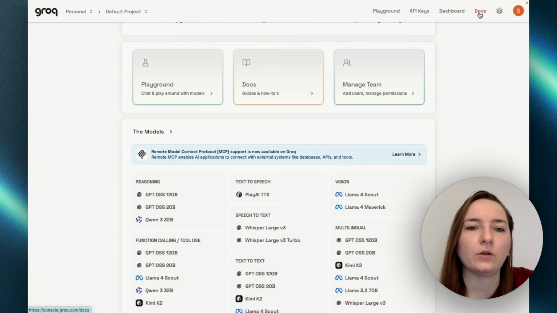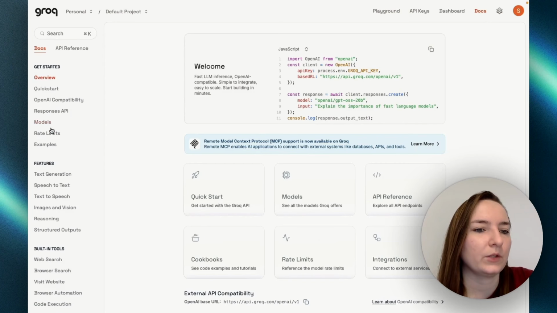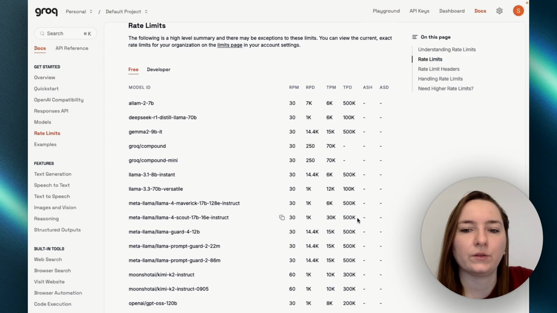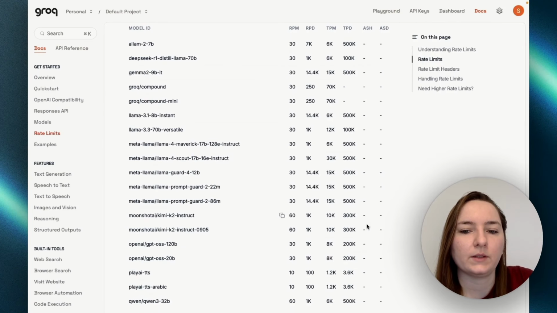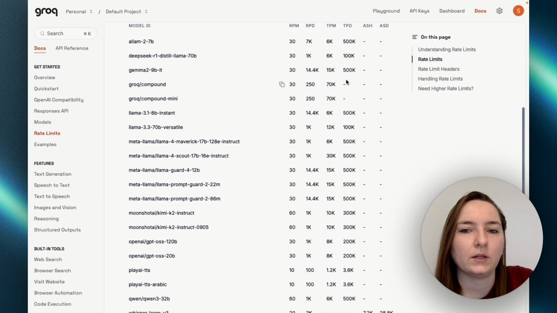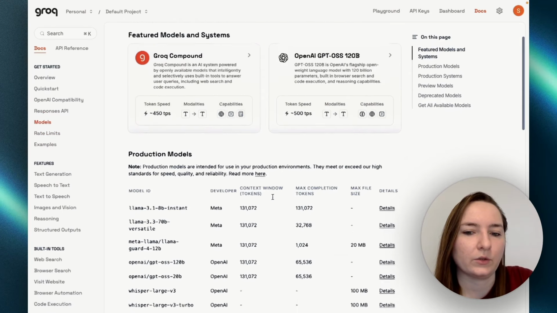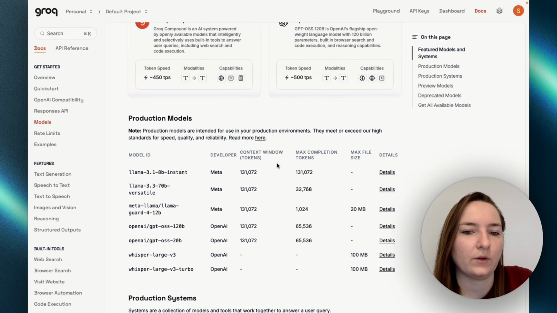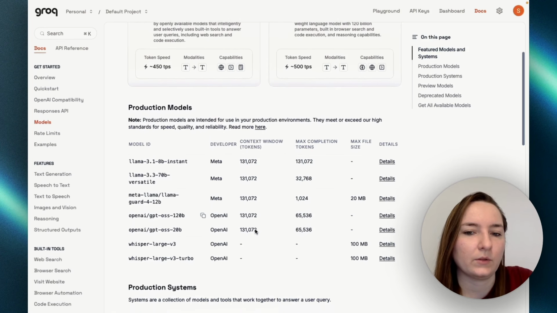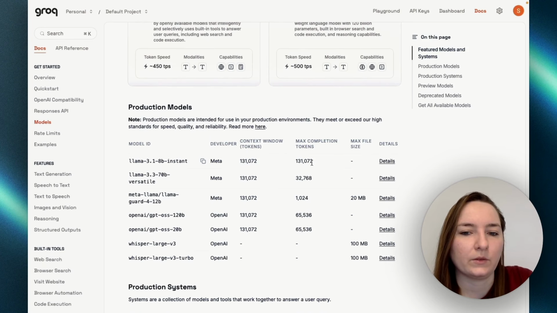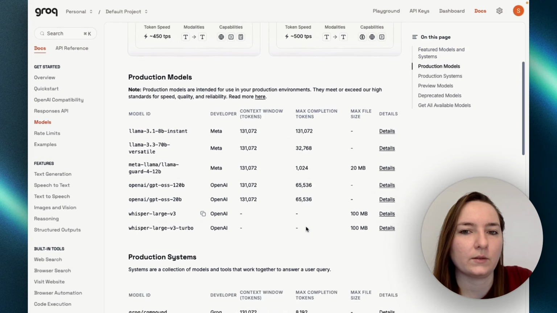If you click the docs, you will find some information about the rate limits, so you can choose your models accordingly, because some have higher limits and some have lower limits. And as I said, our voice bot is going through all of them that you defined once you hit the rate limits, so check that out. Here you can also get information about the context window of these models and how fast they are. So we want to choose the fastest one if possible.